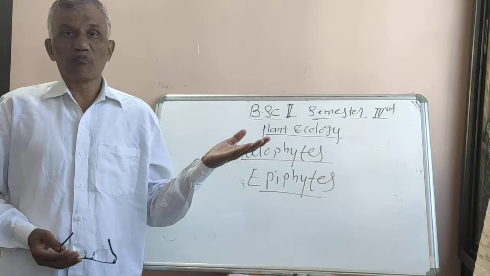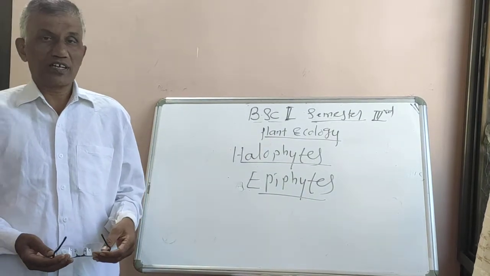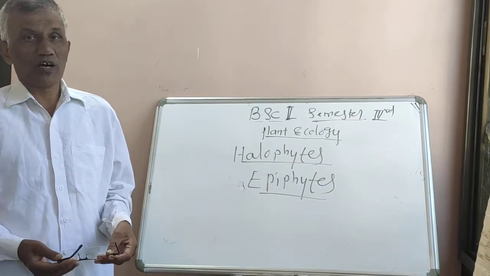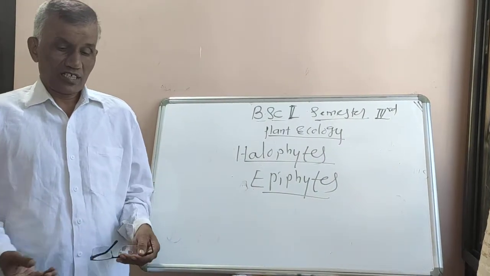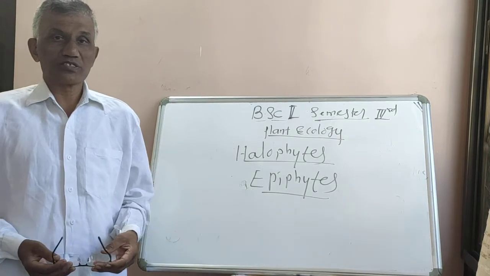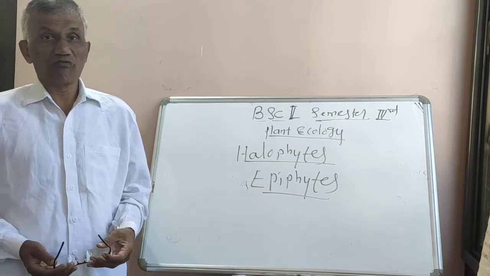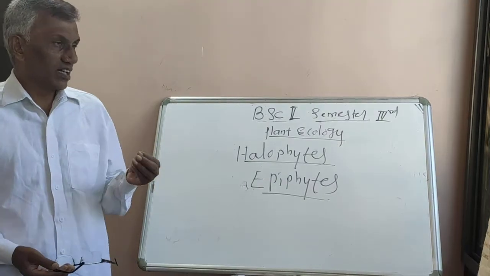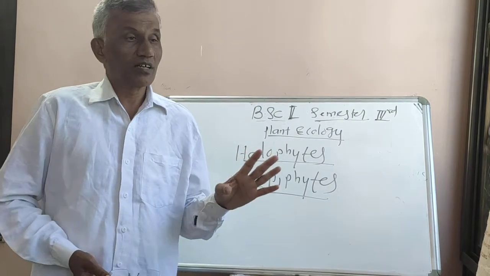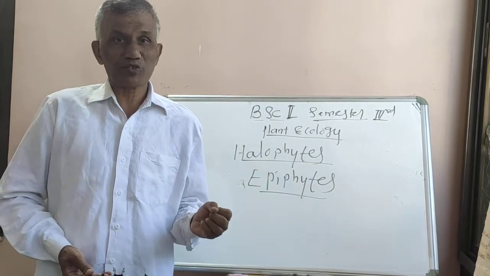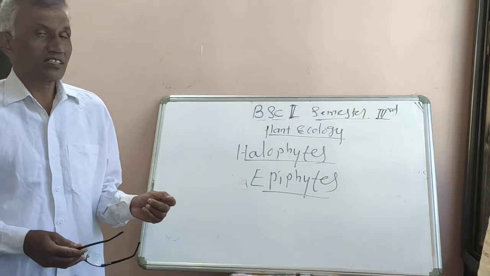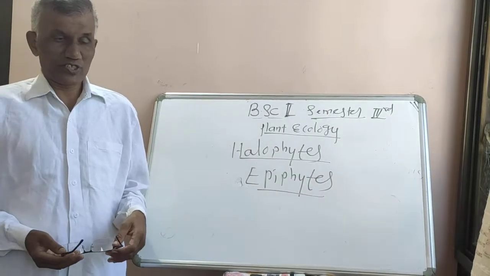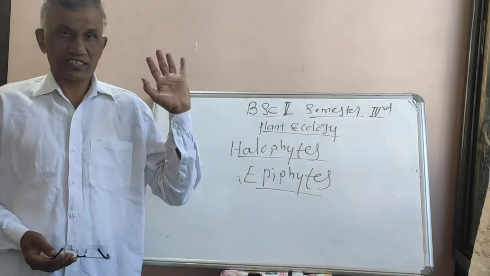Why do these halophytic plants produce pneumatophores or respiratory roots? Because due to the presence of salt in salty soils, there is a very low amount of oxygen, or there is no oxygen. At that time, the plants need the respiration process. So for that purpose, they have developed pneumatophores for respiration. So these are the important characteristics of halophytes.